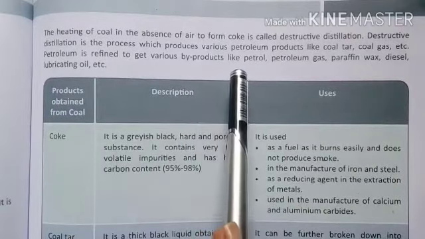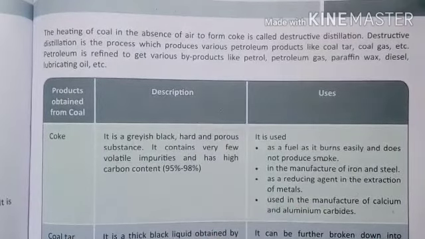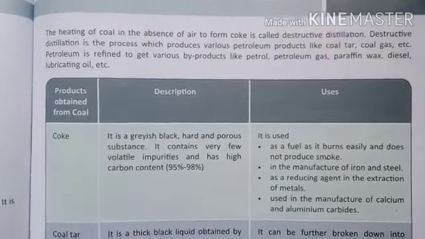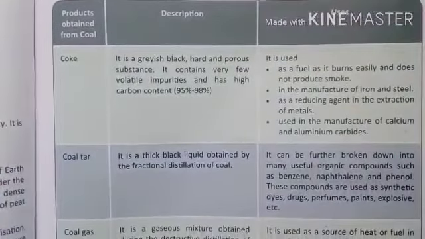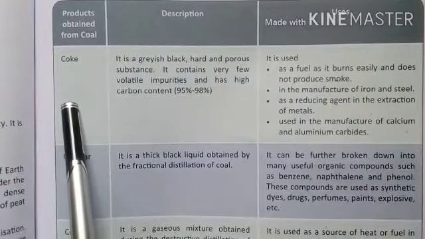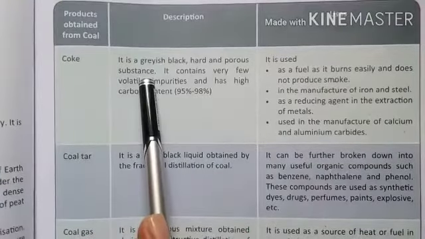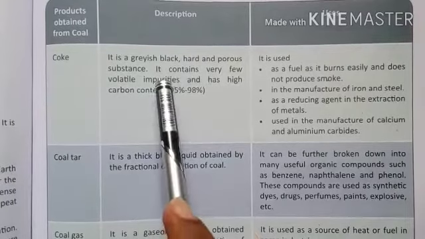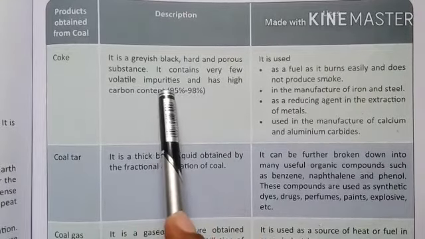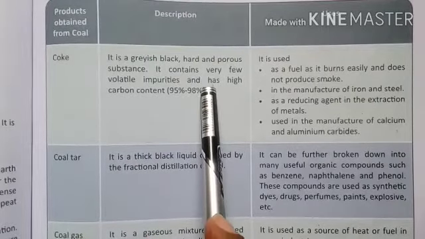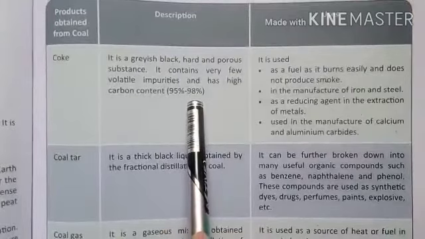Okay, so petrol can also be obtained through distillation, which we can discuss later on, but right now we are doing destructive distillation with coal. So let's see what we will get. Coke. We will get coke first. It is a grayish black, hard and porous substance. It contains very few volatile impurities and has a high carbon content. So coke contains the highest carbon, that is 95 to 98%.